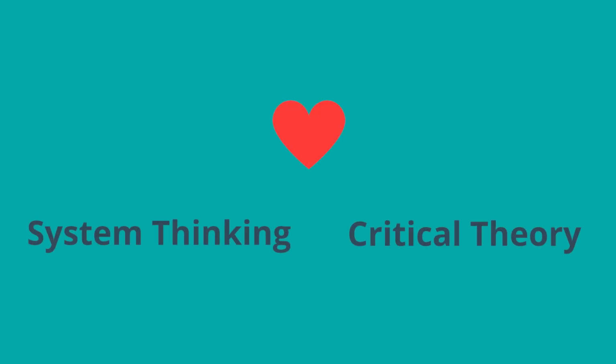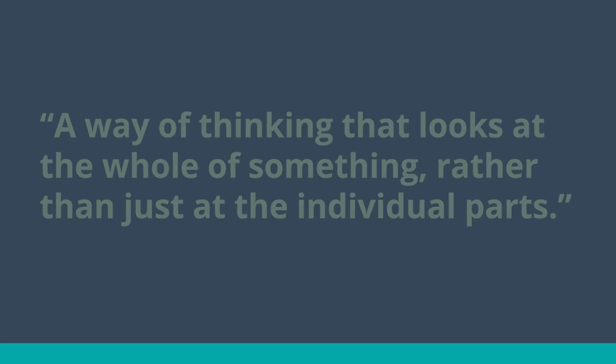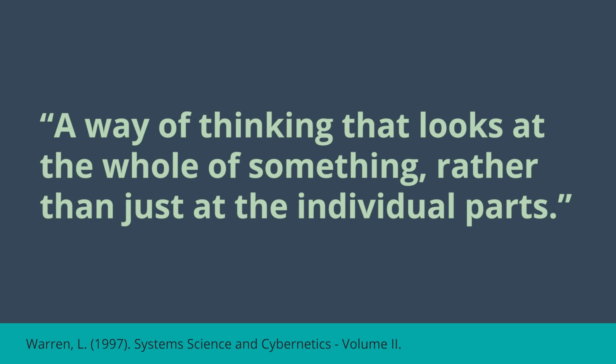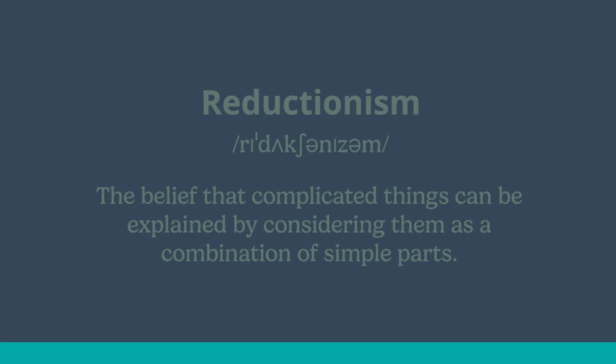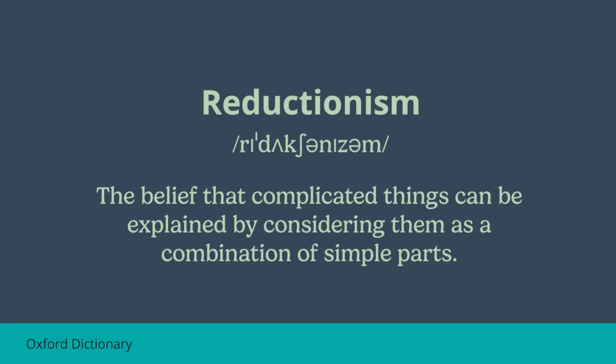I like to think of critical systems thinking as the love child between two really popular theoretical frameworks: critical theory and systems thinking. Systems thinking can be described as a way of thinking that looks at the whole of something rather than just as individual parts. It essentially rejects the idea of reductionism. Reductionism being the belief that complicated things can be explained by considering them as a combination of simple parts.